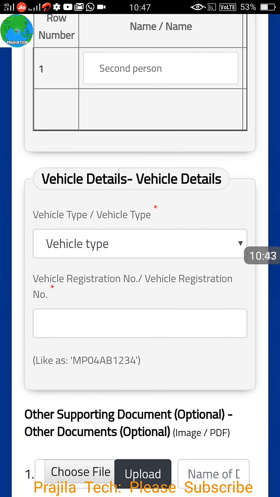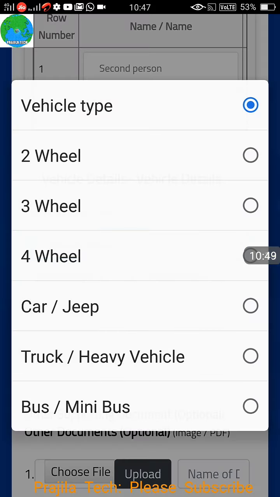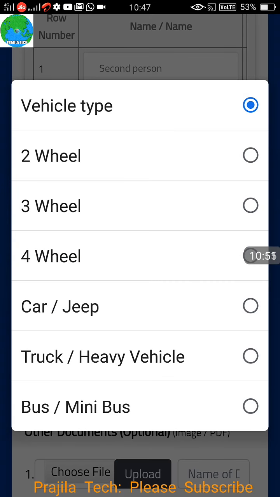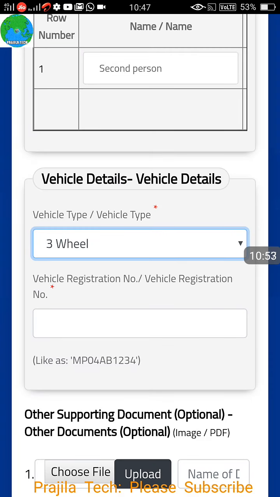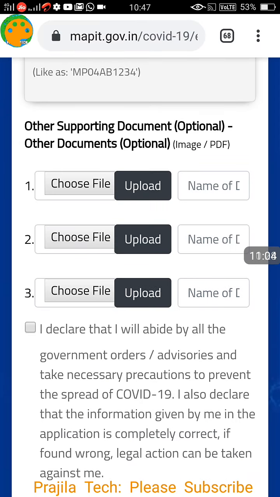And what is the vehicle type you are traveling? It's a 2-wheeler, 3-wheeler, 4-wheeler, mini bus. A lot of options are there. You click on vehicle type, you can see here 2-wheeler, 3-wheeler, 4-wheeler, car, truck, bus. These are the options available. Accordingly you can select it, and then vehicle registration number is a must, friends. Format example is there, friends. This is the MP04, the example is there.